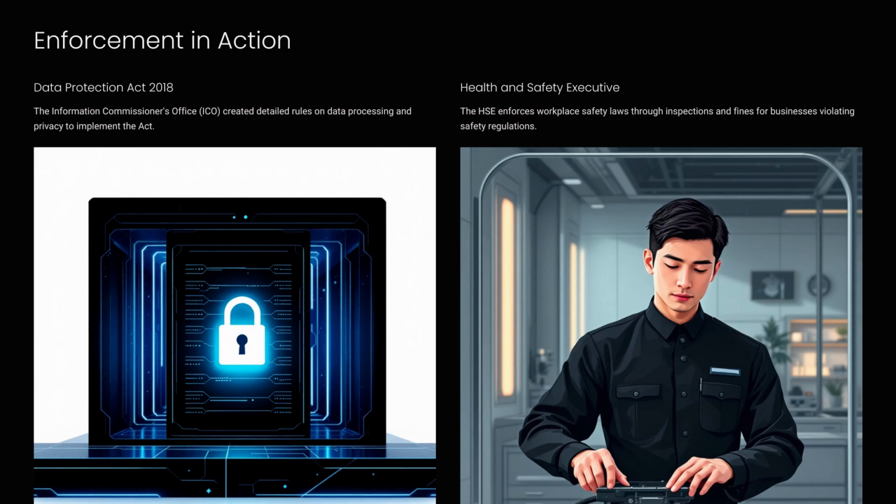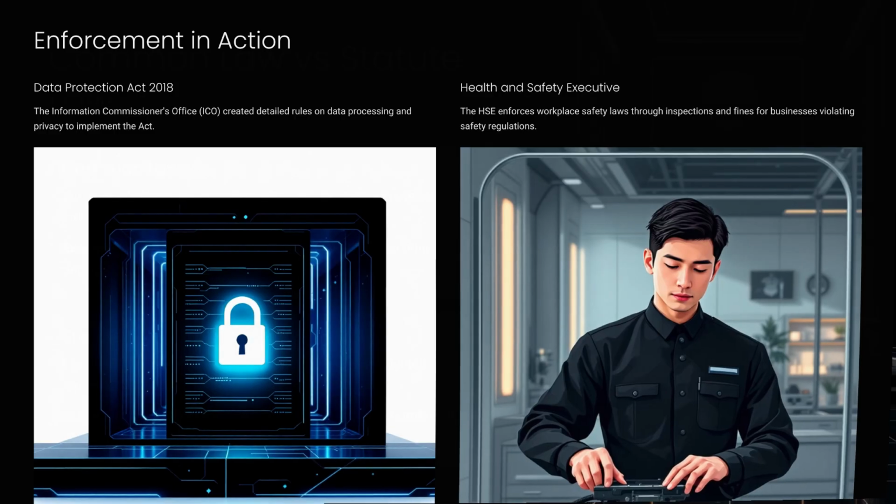The Information Commissioner's Office, ICO, created detailed rules on data processing and privacy to implement the Act. Health and Safety Executive. The HSE enforces workplace safety laws through inspections and fines for businesses violating safety regulations.